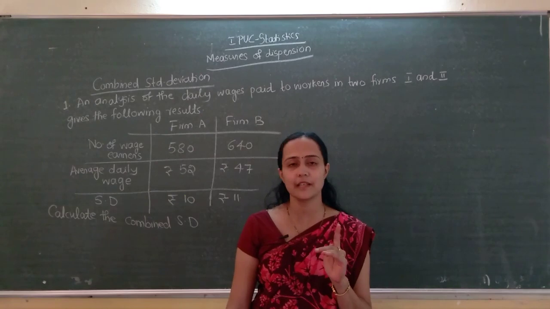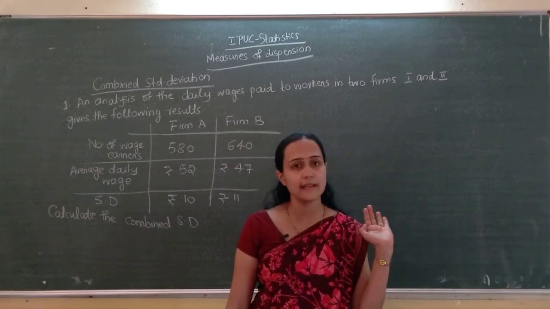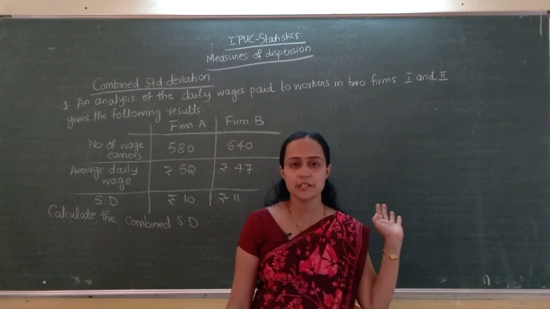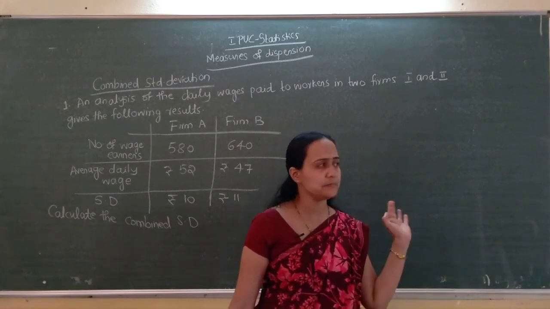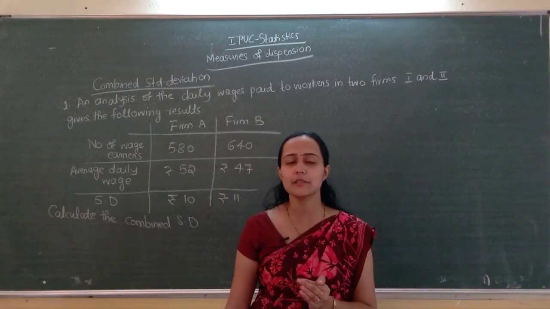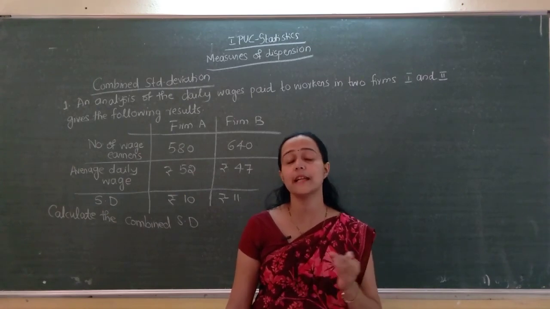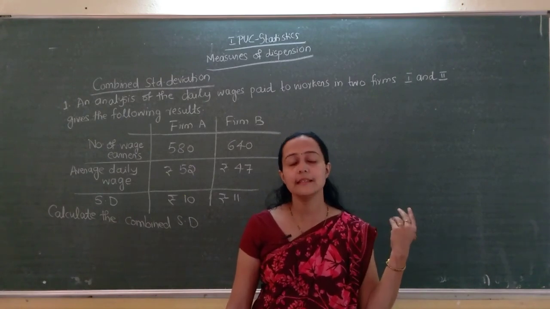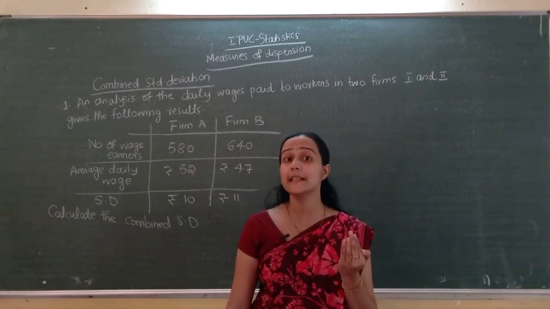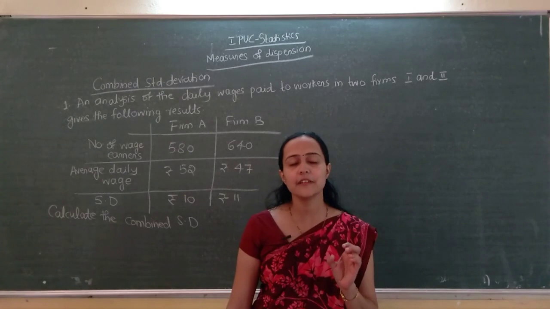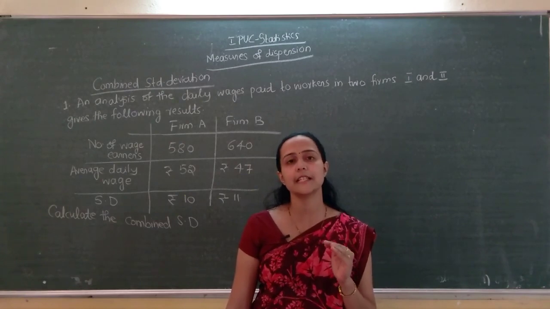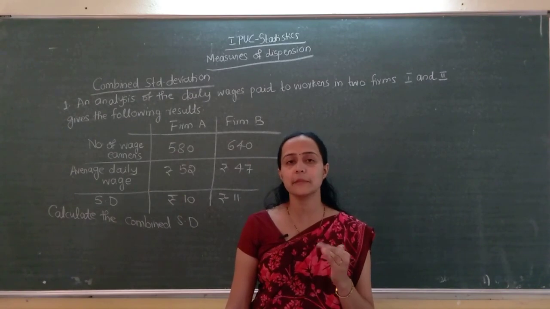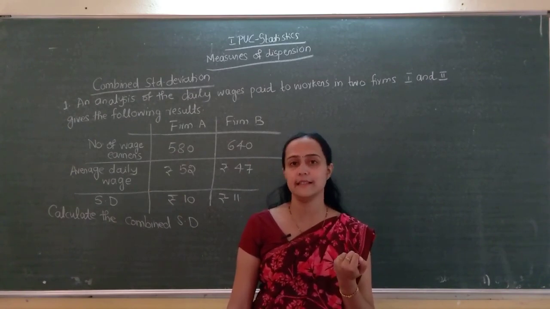First one, it is difficult to compute, isn't it? It is a lengthier process. For computing standard deviation, so many columns are required. So it is a bit difficult to compute and it is a lengthier process. Then the second one, it is much affected by abnormal extreme values. If open-end classes are given, we can't compute standard deviation.